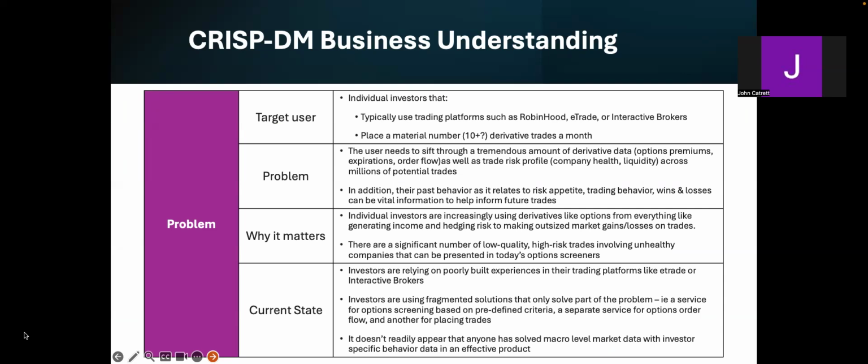And currently, investors are relying on poorly built experiences in their trading platforms like E-Trade and Interactive Brokers. Investors are using fragmented solutions that only solve part of the problem. A service for option screening based on predefined criteria, a different service for options order flow, another one for placing trades. And it doesn't really readily appear that anyone has solved combining this macro level market data with investor-specific behavior data in an effective product.